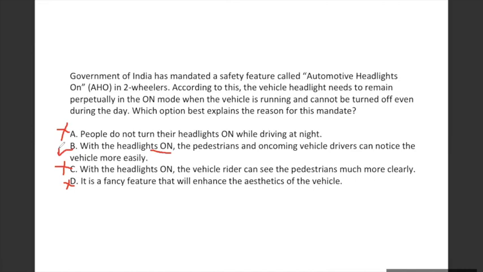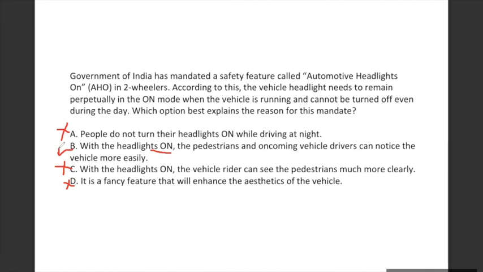Ma'am, why do we not go for option C? I did not understand that. See, in the morning time, when you turn on the headlight in your two-wheeler, does it matter to you? Does the light vary for you? No, it won't make a difference to you.